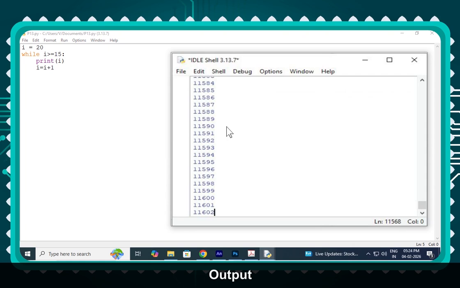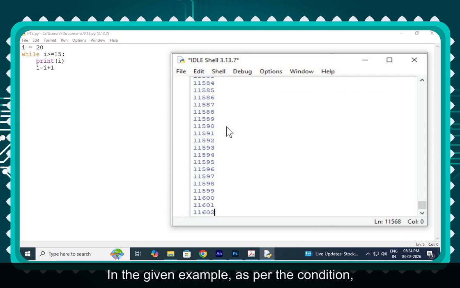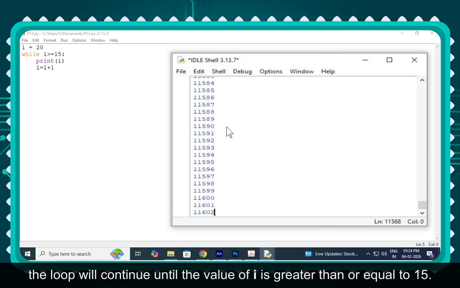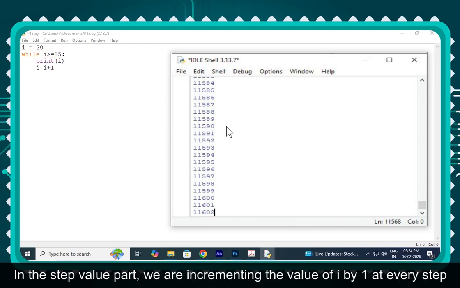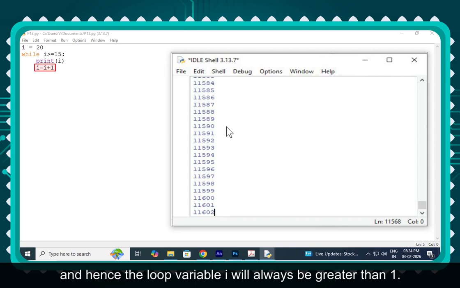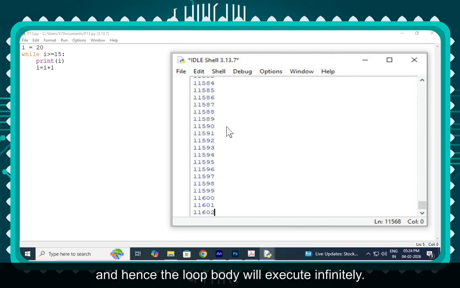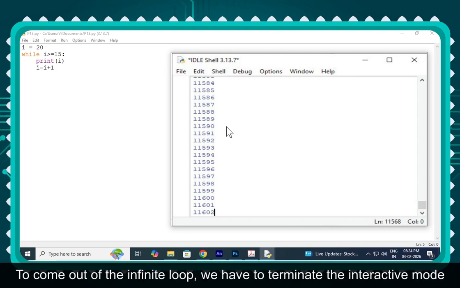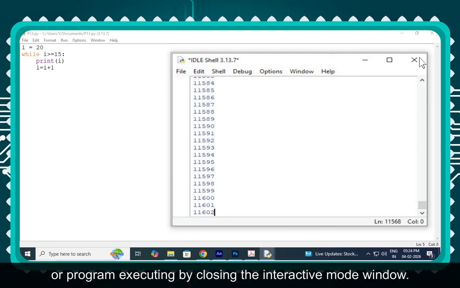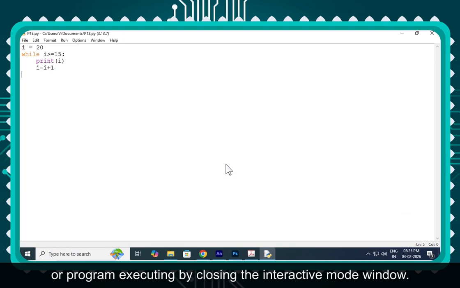Example. Output. In the given example, as per the condition, the loop will continue until the value of I is greater than or equal to 15. In the step value part, we are incrementing the value of I by 1 at every step, and hence the loop variable I will always be greater than 1. This means that at no time will the loop variable be less than 1, and hence the loop body will execute infinitely. To come out of the infinite loop, we have to terminate the interactive mode or program executing by closing the interactive mode window.